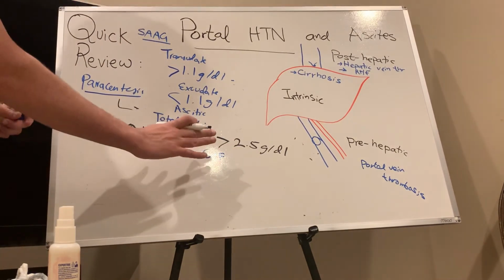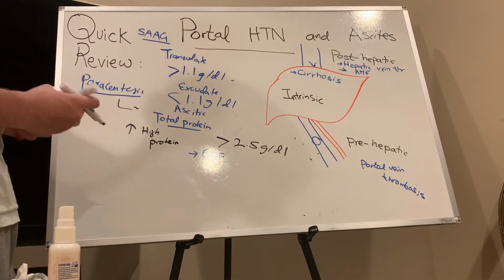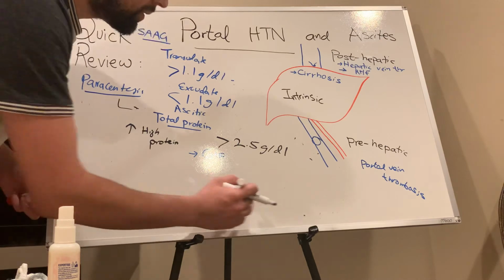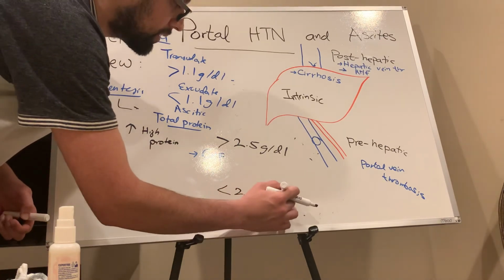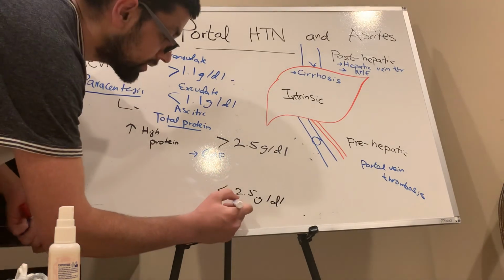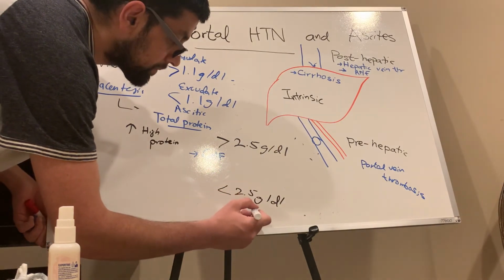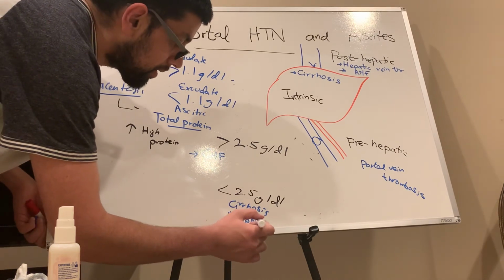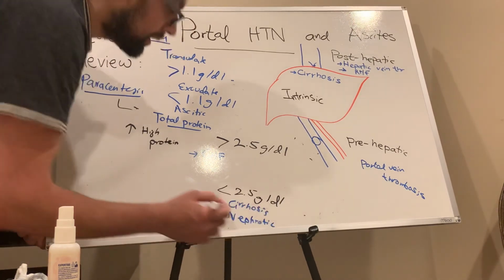So if you just exclude, bear with me for a second, if you just exclude less than 2.5, it means protein is being lost. All the conditions where we are losing protein are cirrhosis and nephrotic. If you just know these two, then everything else falls in the other category.